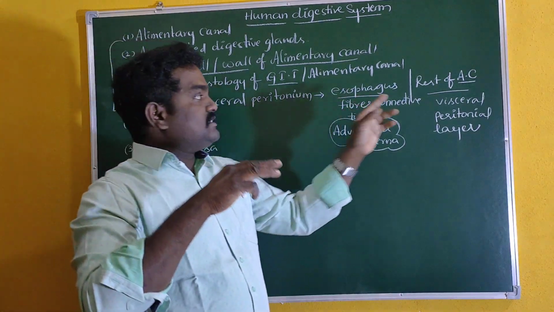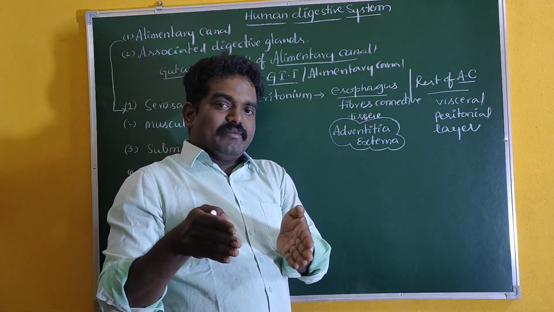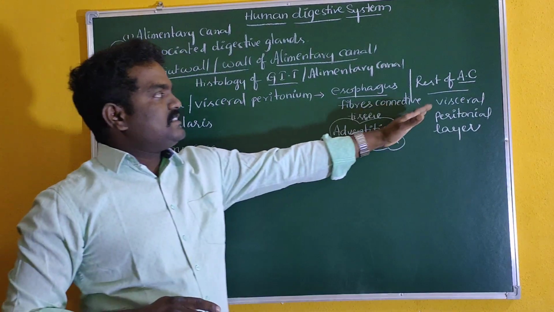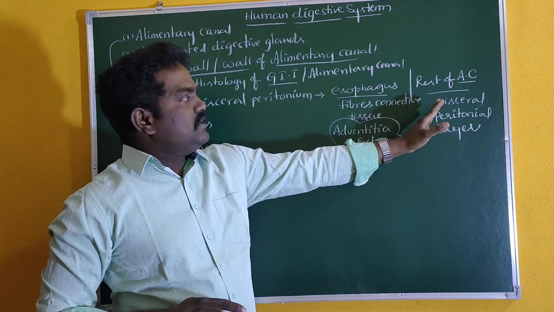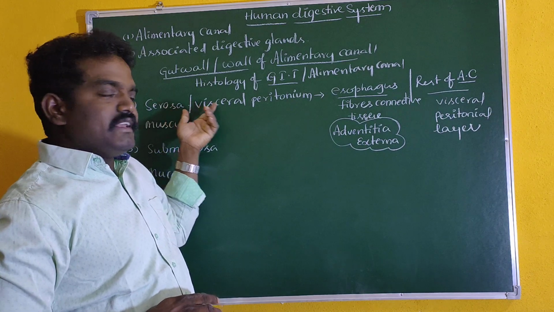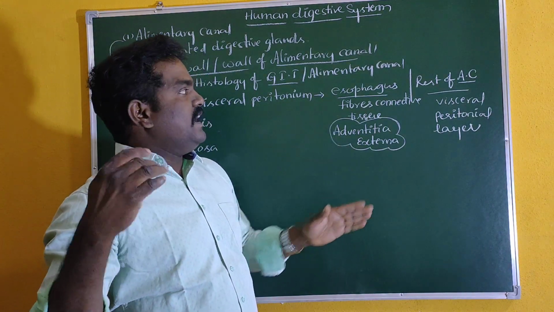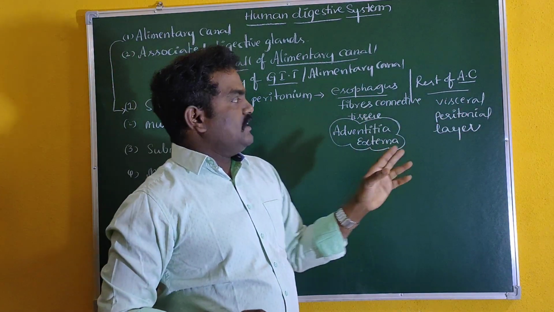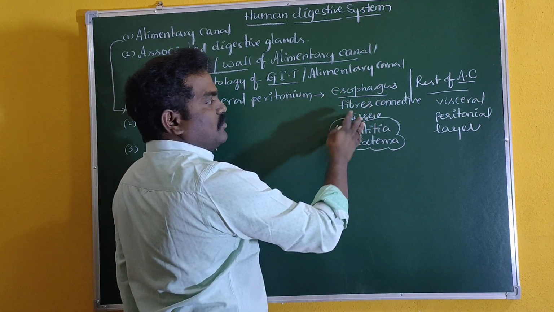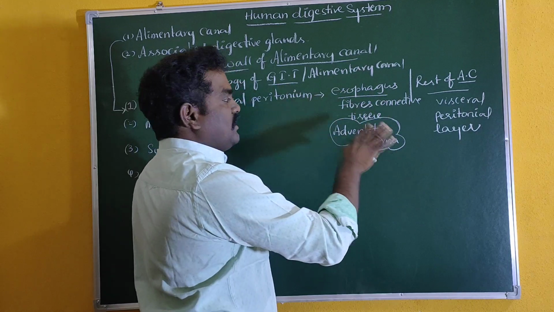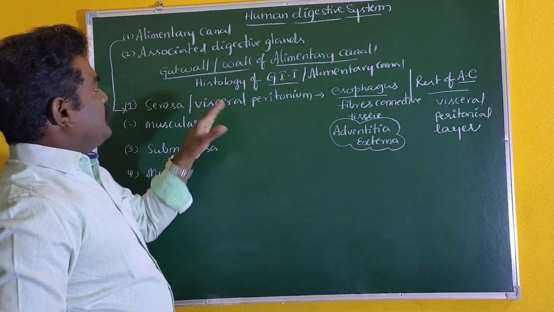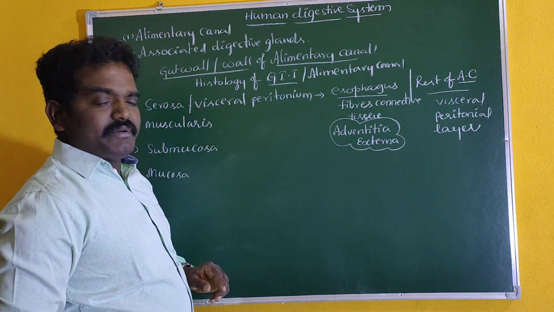It means this serosa layer is noticed in the coelomic part. That's why it is called a visceral part, visceral peritoneum. So the rest of the alimentary canal is occupied with this serosa layer that is purely noticed in the coelomic part. Hence it is termed a visceral peritoneal layer. In the esophagus, it is composed of fibrous connective tissue, and moreover, it is not related to the coelomic part. Hence, it is called an adventitia externa. So that is about serosa or visceral peritoneum.